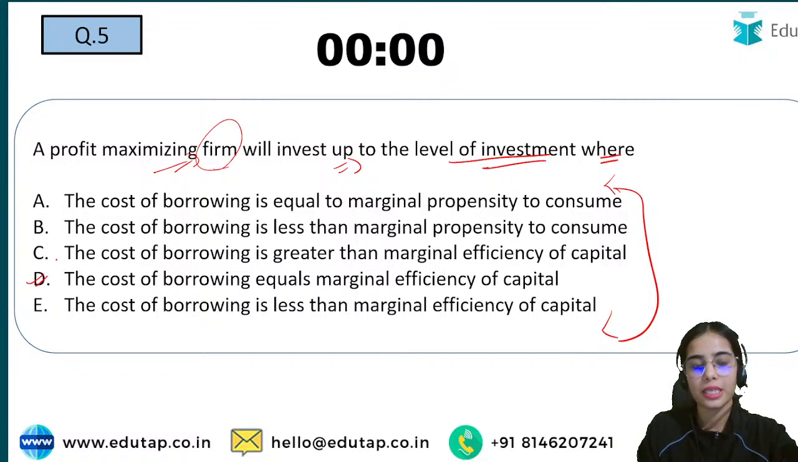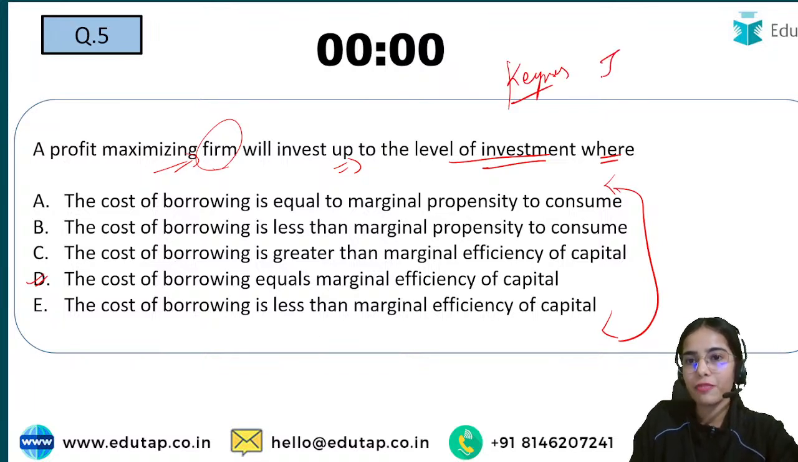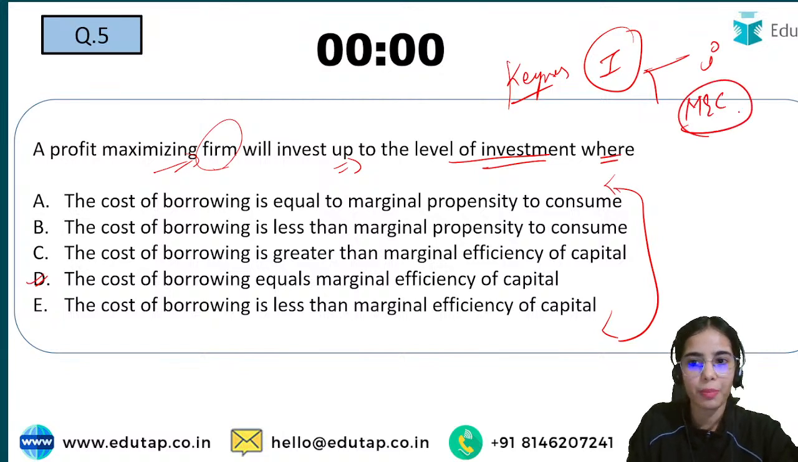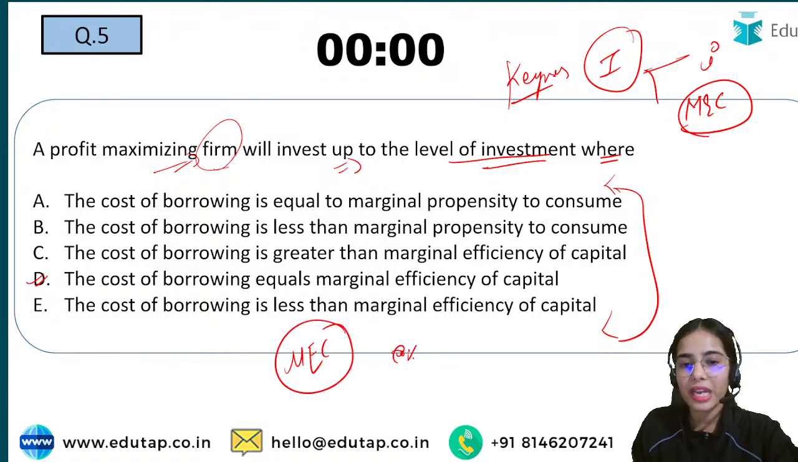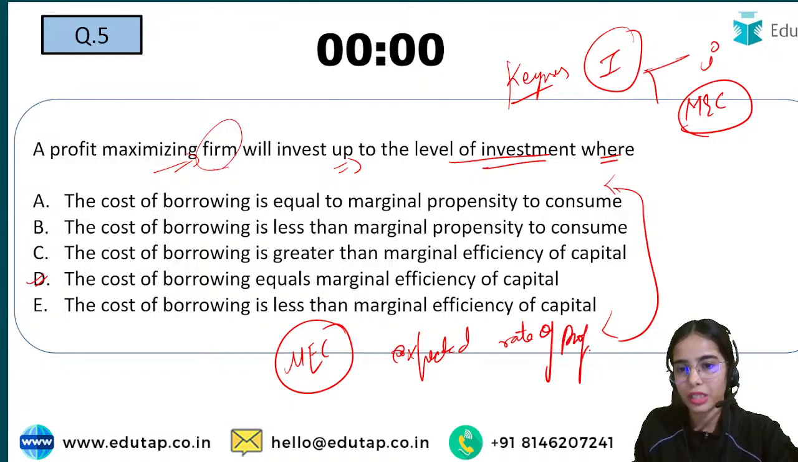D is the right answer. As per Keynes, investment depends upon the interest rate and the marginal efficiency of capital. First of all, what is the marginal efficiency of capital? It is the expected rate of profitability.